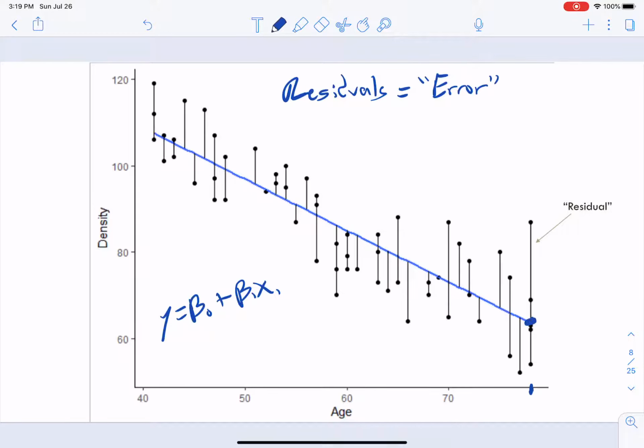is going to be underestimating that point. And if your residual is low and negative, then your line is going to be overestimating. So this is some positive residual, and this is some negative residual. Okay, cool. Again, not a super big deal as far as the interpretation here goes, because all of the work is done for you. You just have to know where to look. And we'll talk more about the residuals when we look at the histogram of the residuals, which is what we saw in the ANOVA world too.